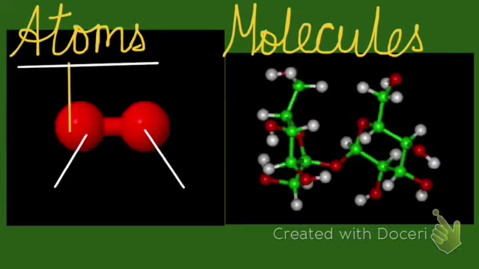These atoms are usually joined together to form molecules. See here, so many atoms are there. They are joined together to form molecules. A molecule is the smallest part of a substance that has all the characteristics of that substance.